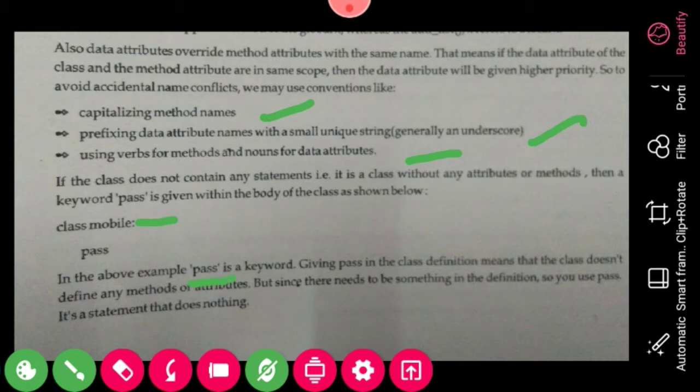Giving pass in the class definition means that the class does not define any methods or attributes, but the syntax needs something in the definition. So you use pass. Pass is a statement that does nothing.